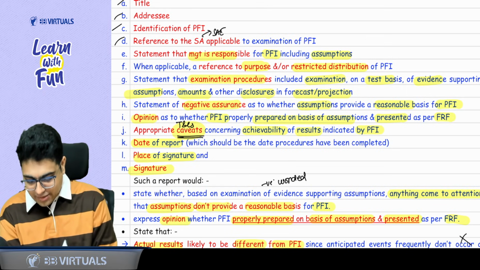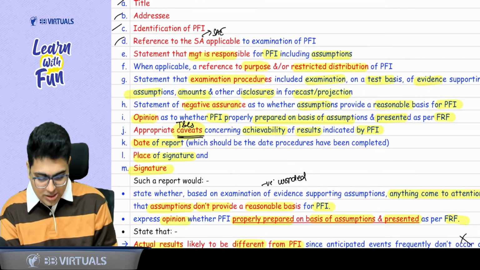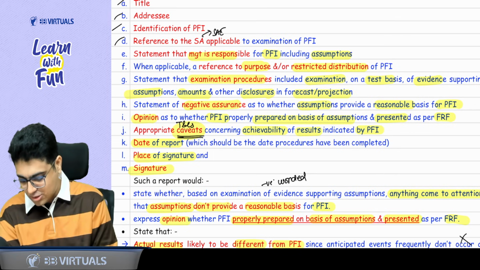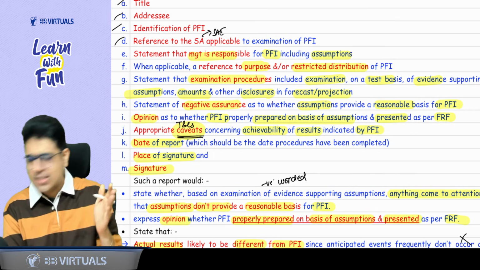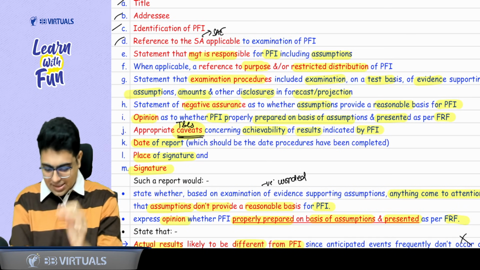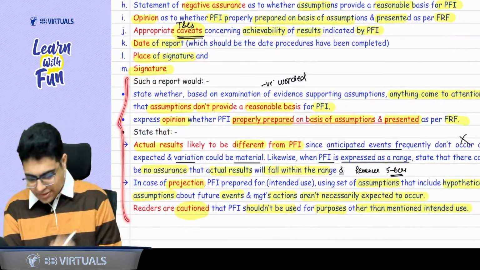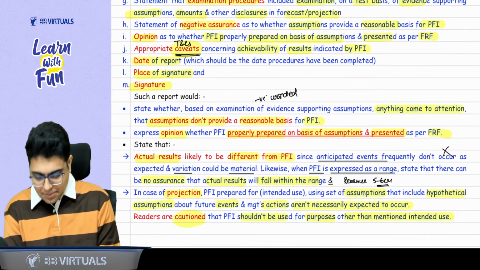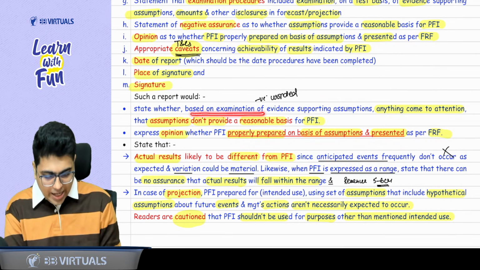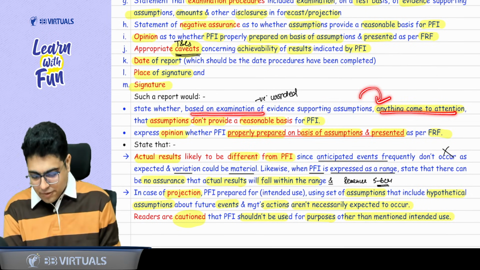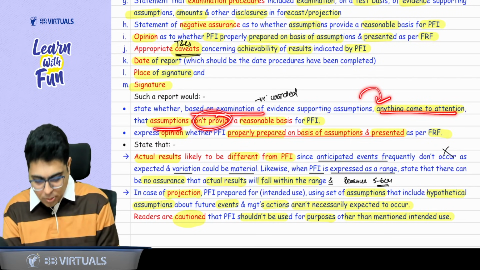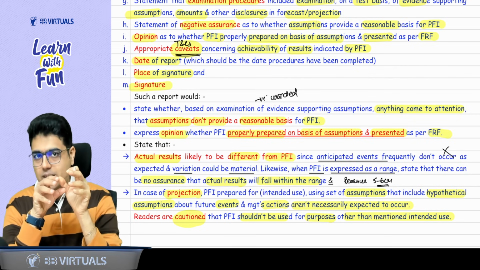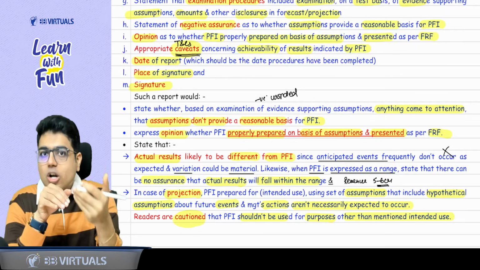Then some terms and conditions, caveats about the achievability of results. These you can give. Date of report, place of signature, signature. Basic things which are there in every report. Just read them. Now few things are given. Let's understand them. What will this report talk about? It will say that based on the examination, anything has come to the attention which says that assumptions don't provide a reasonable basis. That means anything has come to the practitioner which says that assumptions are not reasonable.